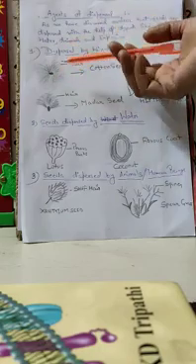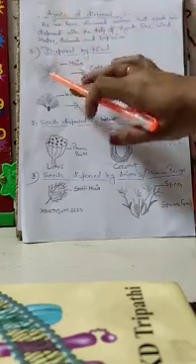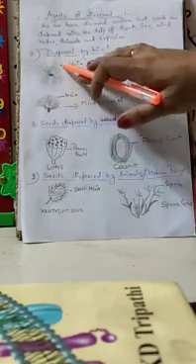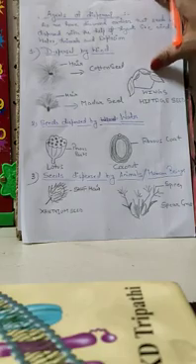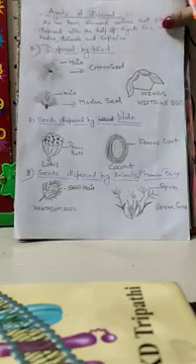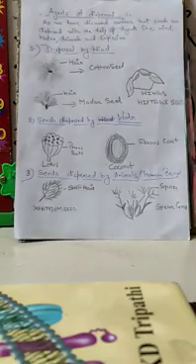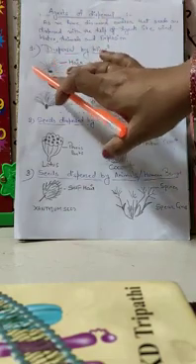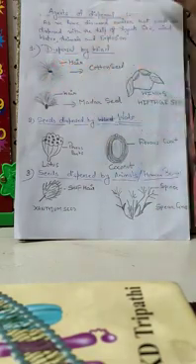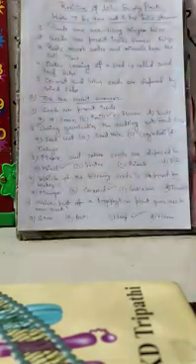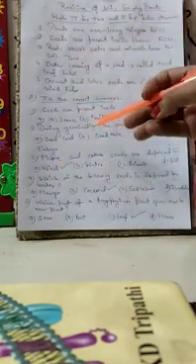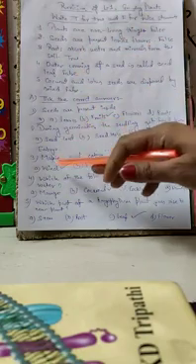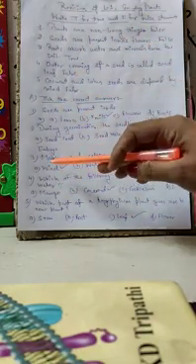So you can say that this is a light weighted seed, easily dispersed. Dispersed matlab a thing which can be taken from one place to another. So maple and cotton seed both are light weighted, so they can be easily dispersed with the help of wind.